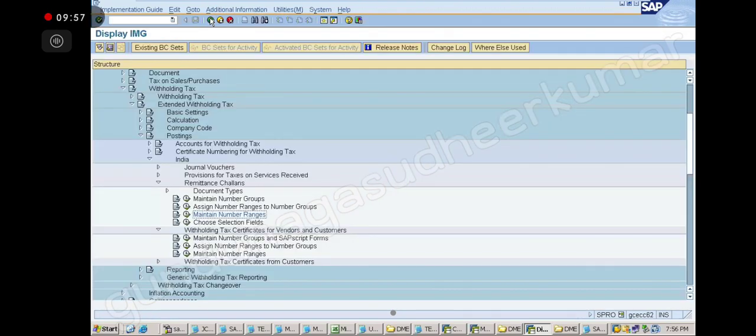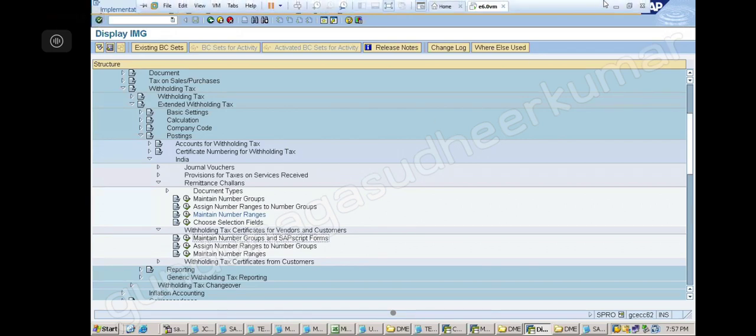Okay, next. Step number 24. Similarly, same. Now this is a tax certificate. Certificate means after you have deducted the TDS and paid to them, you have to give the certificate to them, right? Correct or not? Yes.